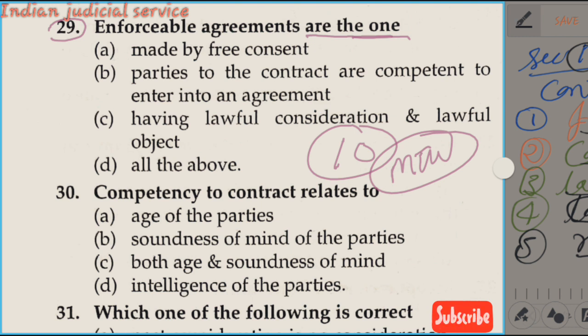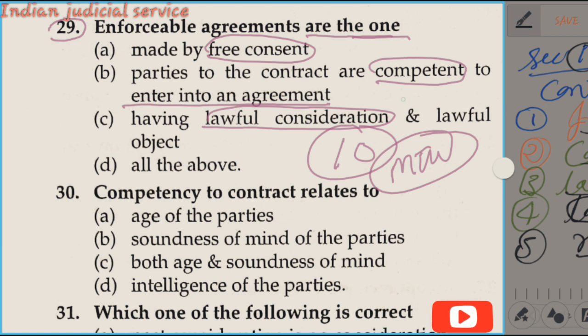Now come to focus on our question. Enforceable agreements are the one made by free consent, our first condition. Option B, the parties to the contract are competent to enter into an agreement, so there is no minor and no unsound mind, these things, and having a lawful consideration. This is the third condition, and lawful object. So all these are appropriate here. And remember the last, fifth condition, not hereby expressly declared to be void, but this condition is not available in our question. All these are correct here. So our answer is option D.